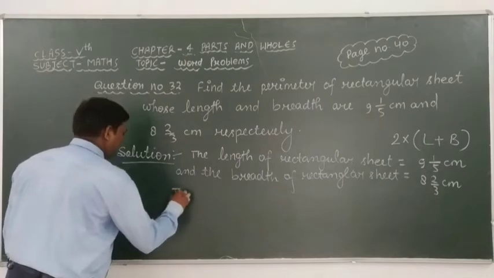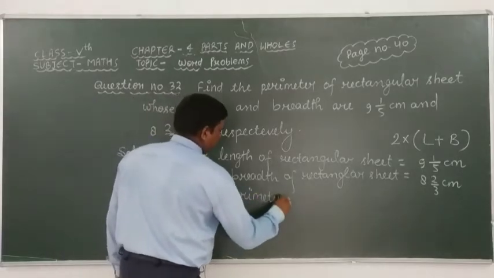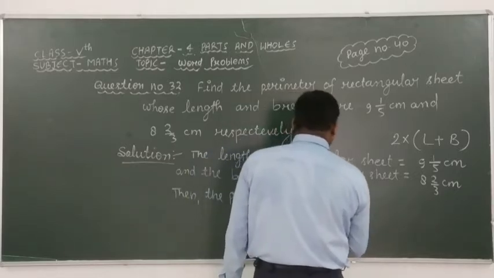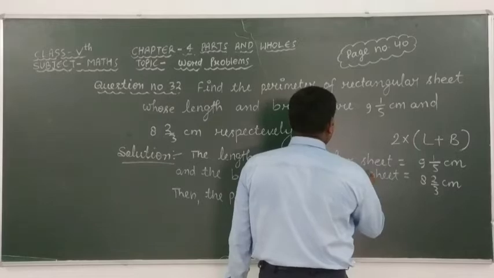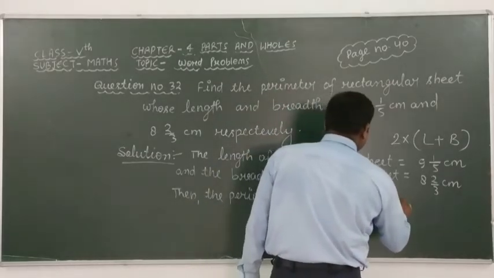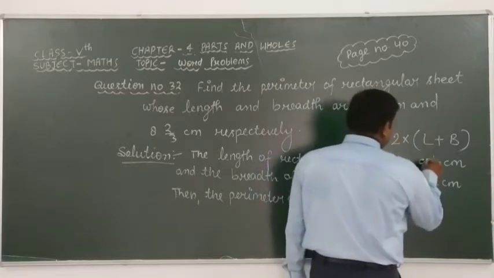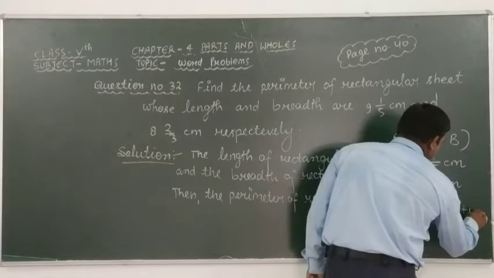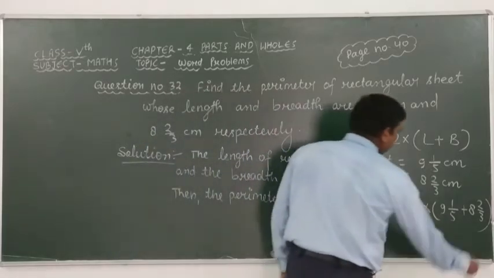Okay, so then the perimeter of the rectangular sheet is equal to, here we use this formula, it means that here we can take 2 multiplied by length plus breadth, it means that here we can write 9 mixed 1 over 5 in place of length plus 8 mixed 2 over 3, okay, centimeter. Okay, here we can write centimeter.